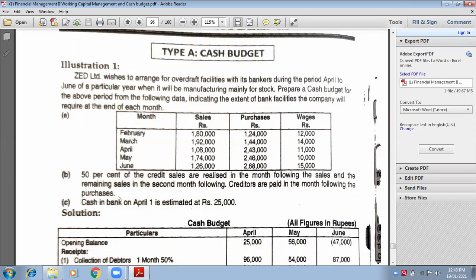Suppose you have done sales in February. So February, March, that means the second month will be April. For March, it will be April, then second month means May. For April, it will be June, and so on. Is everybody understanding?